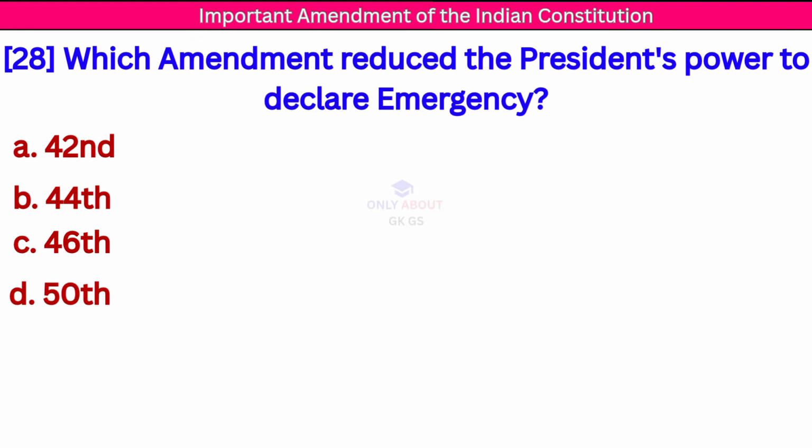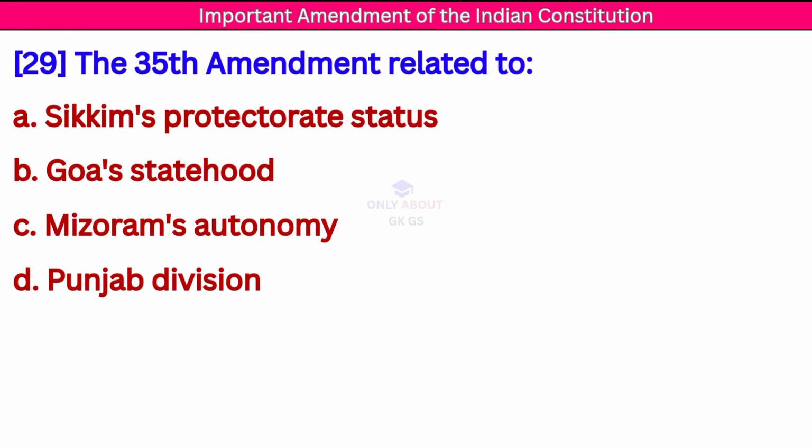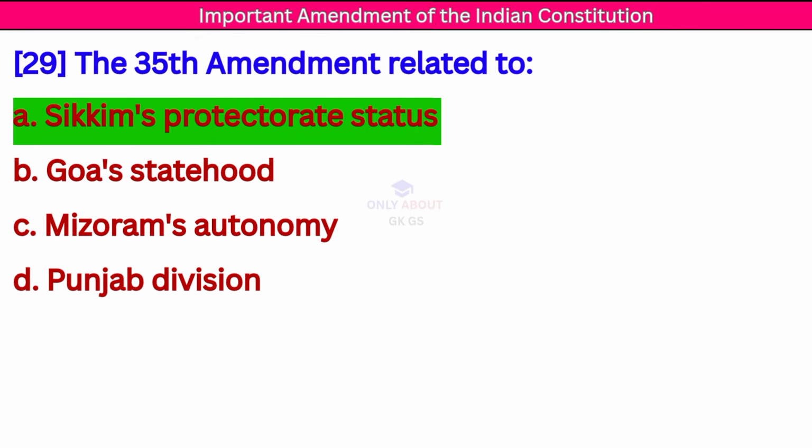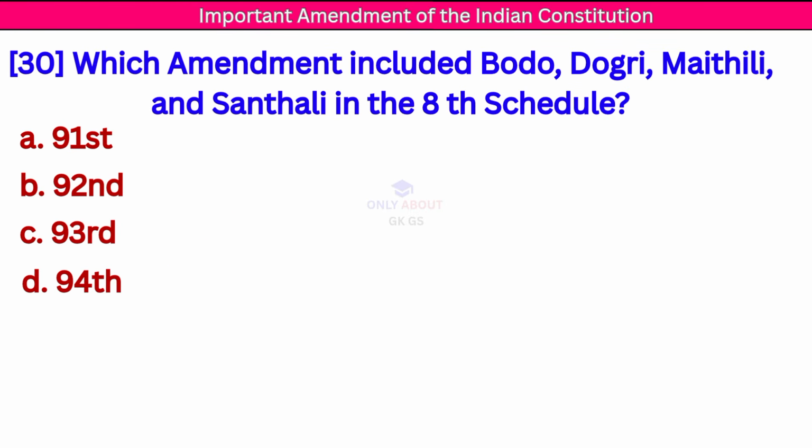Next question. Which amendment reduced the President's powers to declare emergency? Correct answer, 44th Constitutional Amendment. Next question. The 35th Amendment related to. Correct answer, Sikkim's protectorate status.